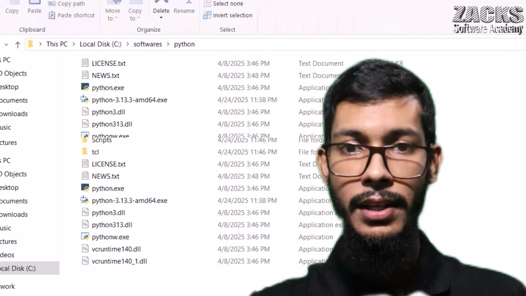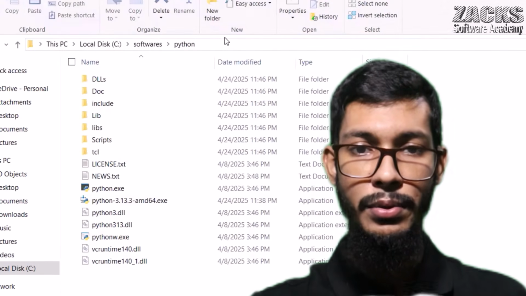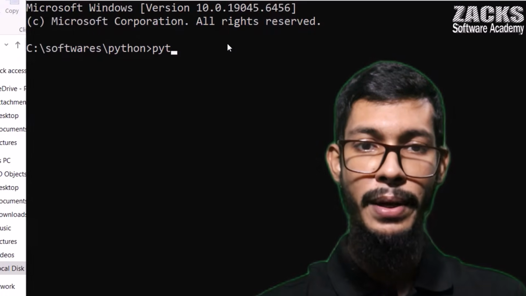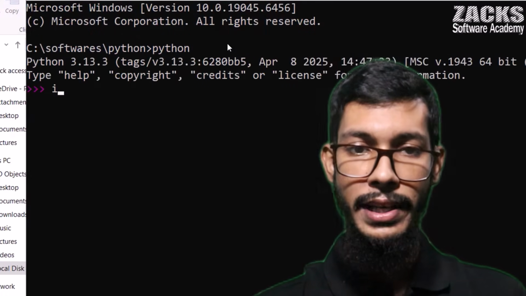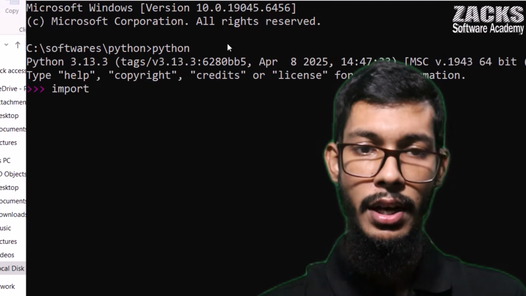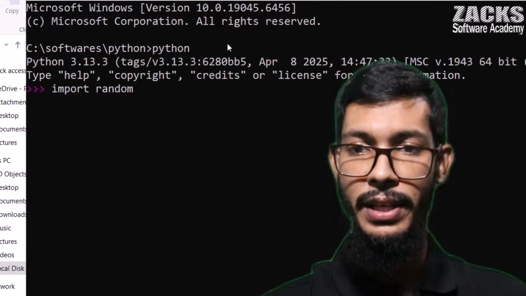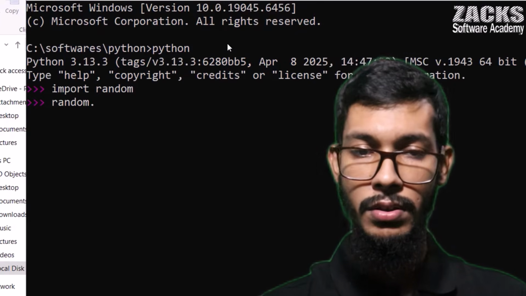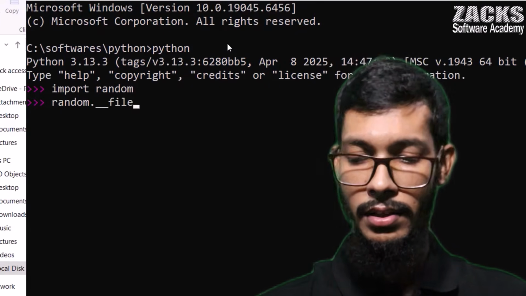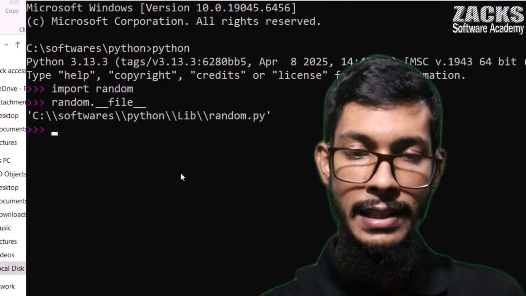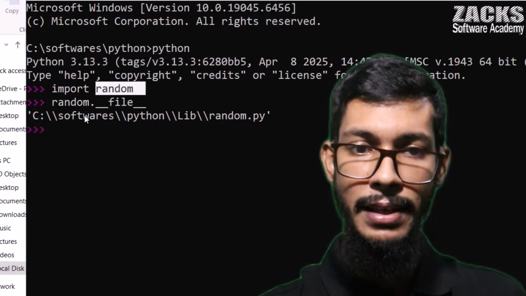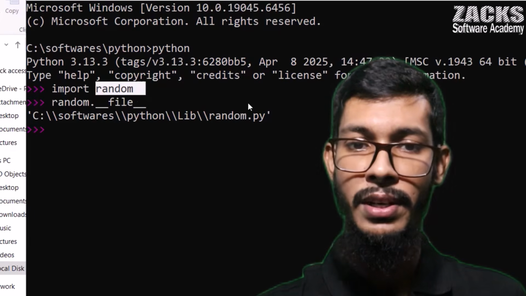Better to open the CMD. For example, let me open the Python interpreter. Import random, right? I'm importing the random module, so I'm calling random dot something. Sir, random is a Python file, random.py. Where is this available? This is available inside the software, Python, then the Lib folder, right?